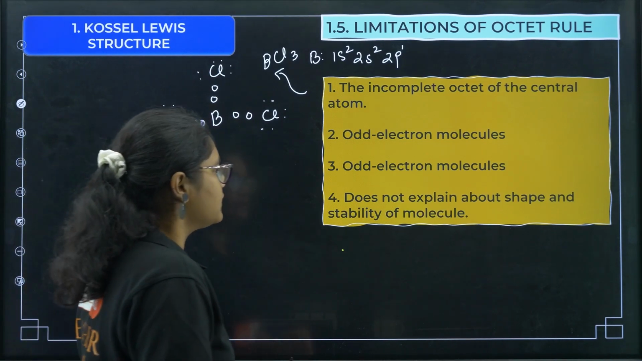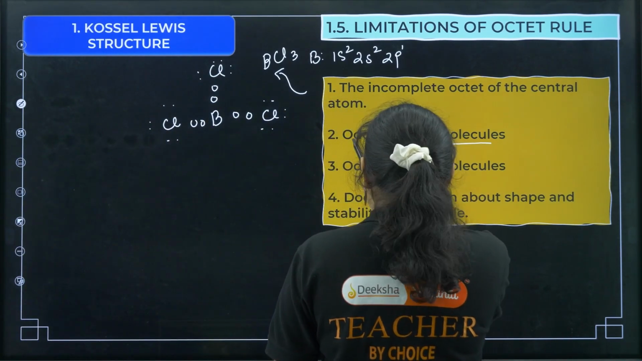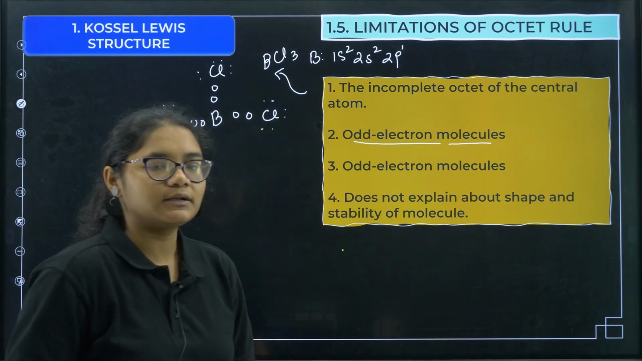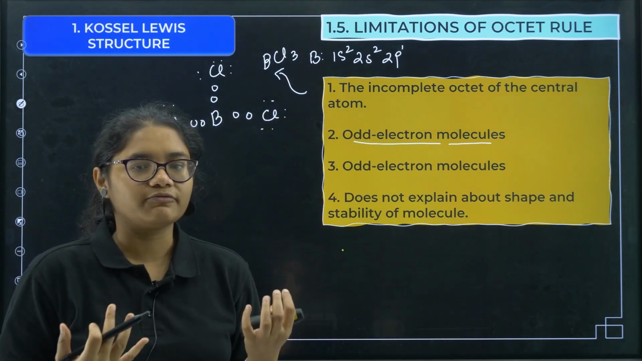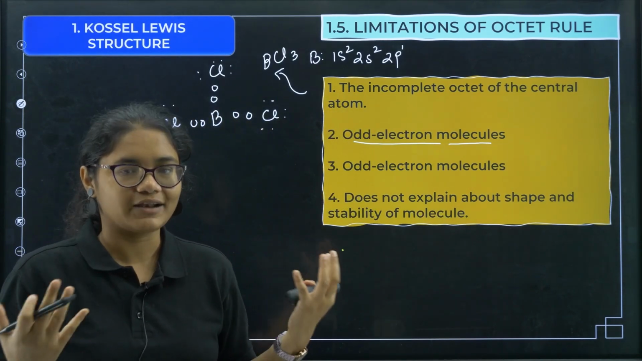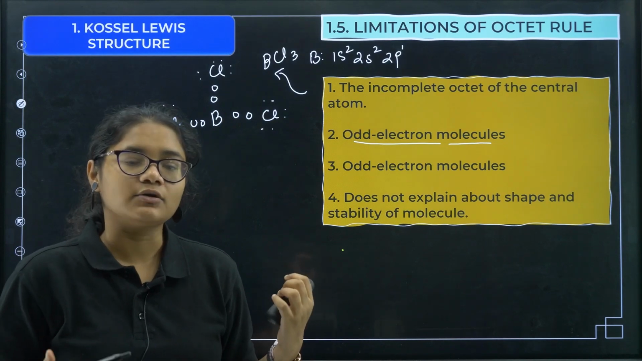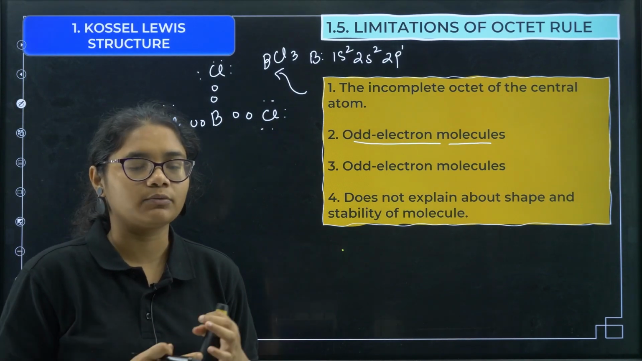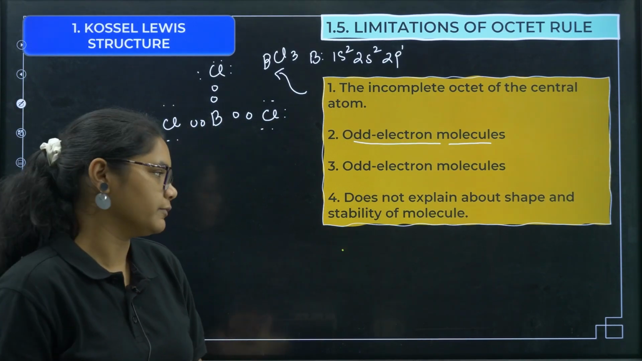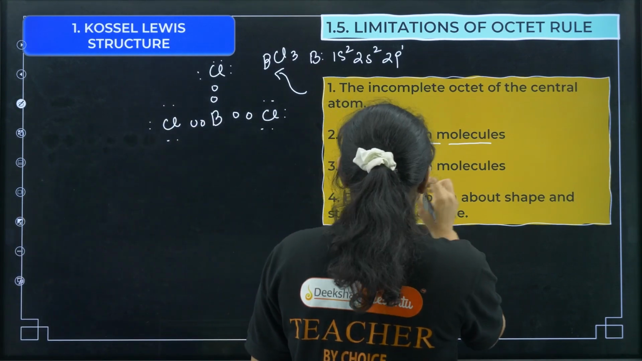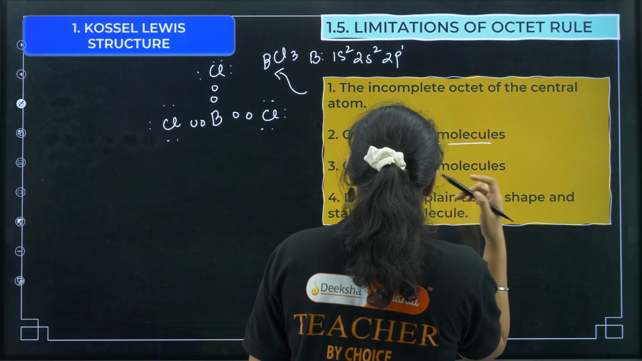Okay, next one, odd electron molecules. There are certain molecules which have an odd number of electrons, so 1 electron will be left as it is. In that case also, the octet rule could not explain these odd electron molecules in a better way.